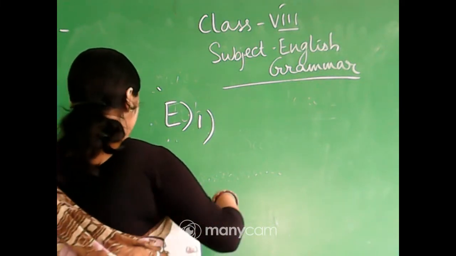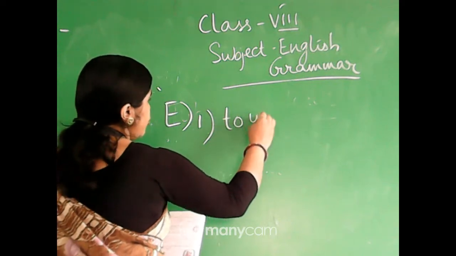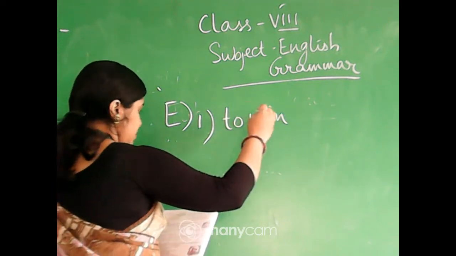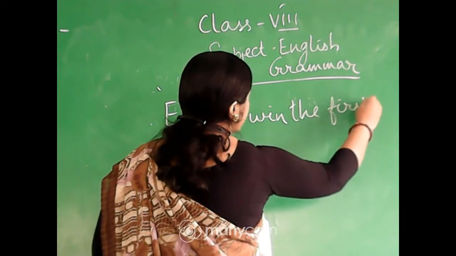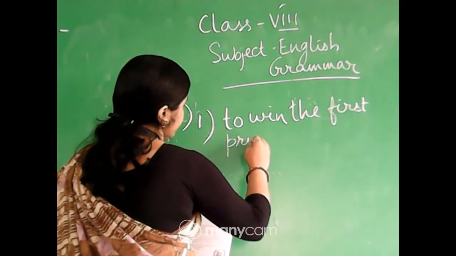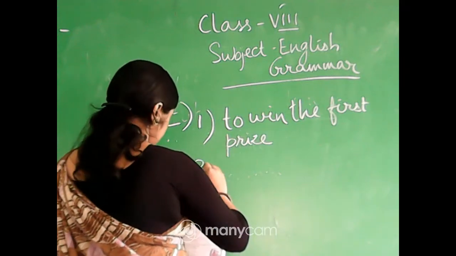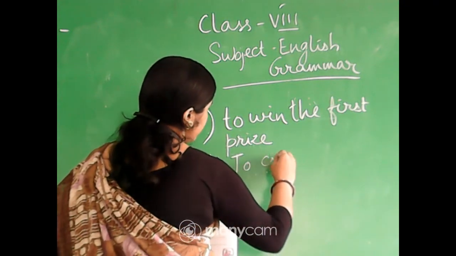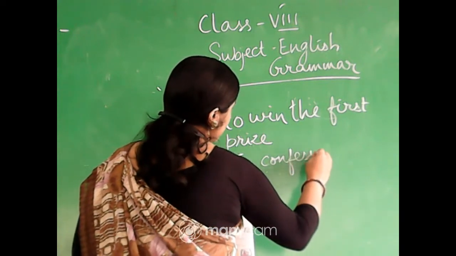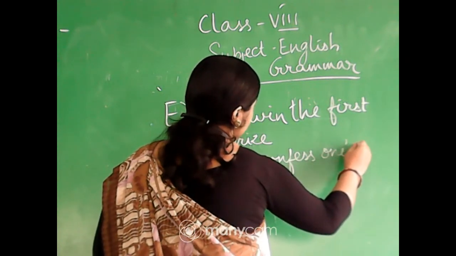Okay, number 1, to win the first prize. Number 2, to confess one's guilt.